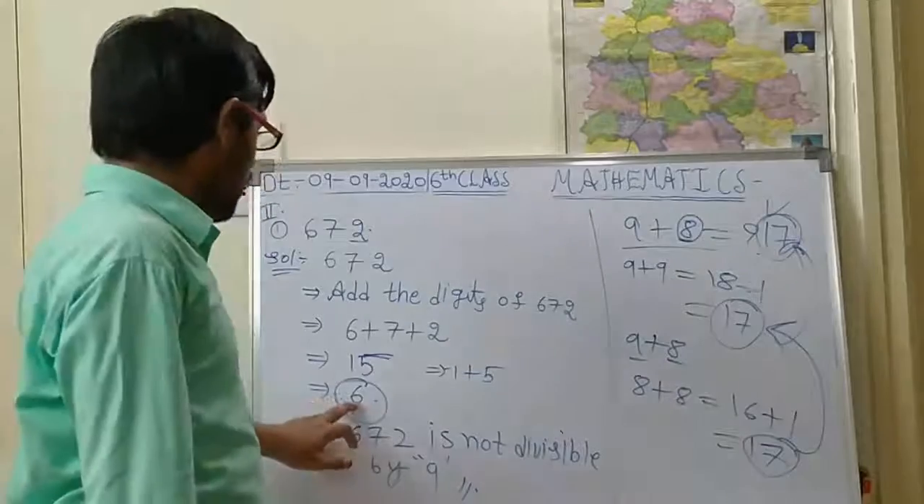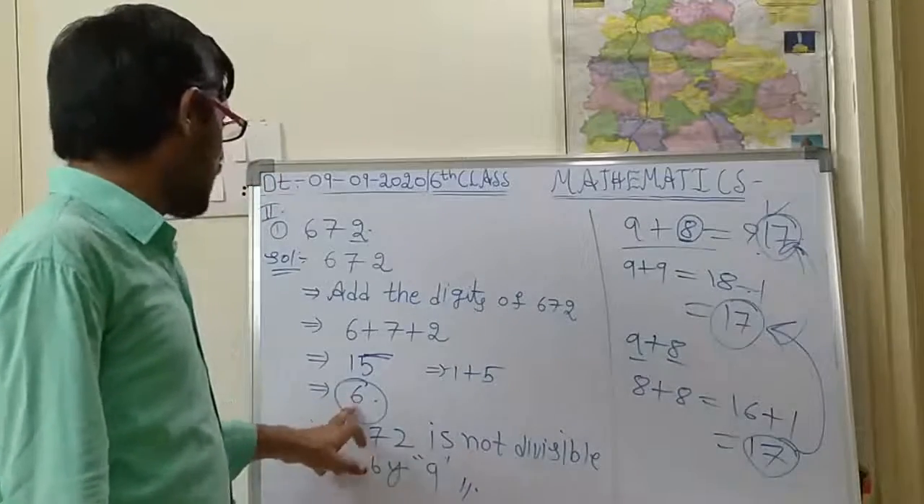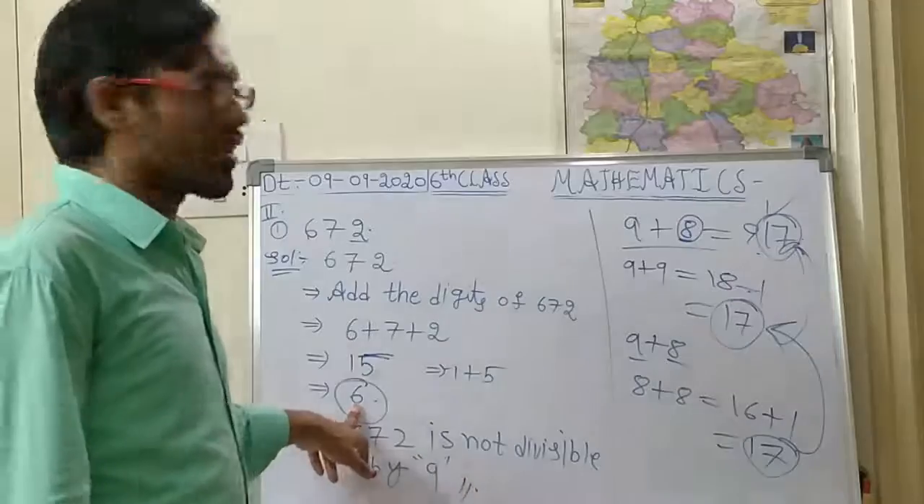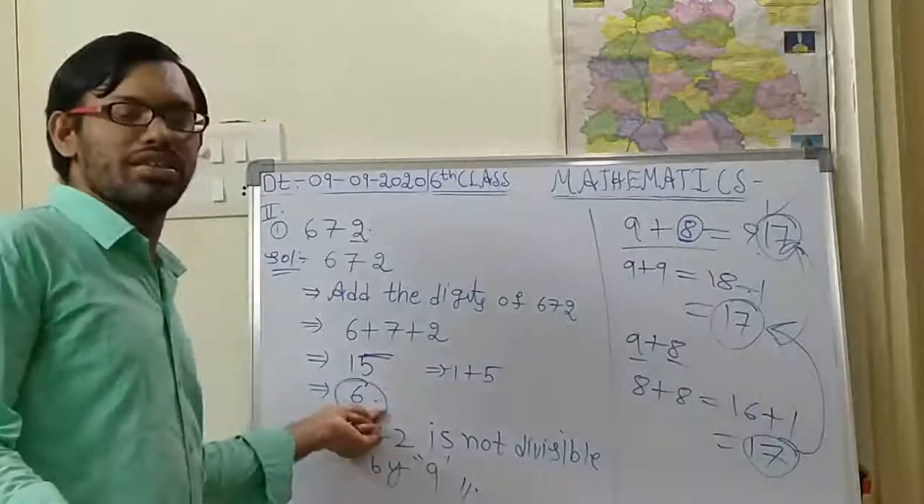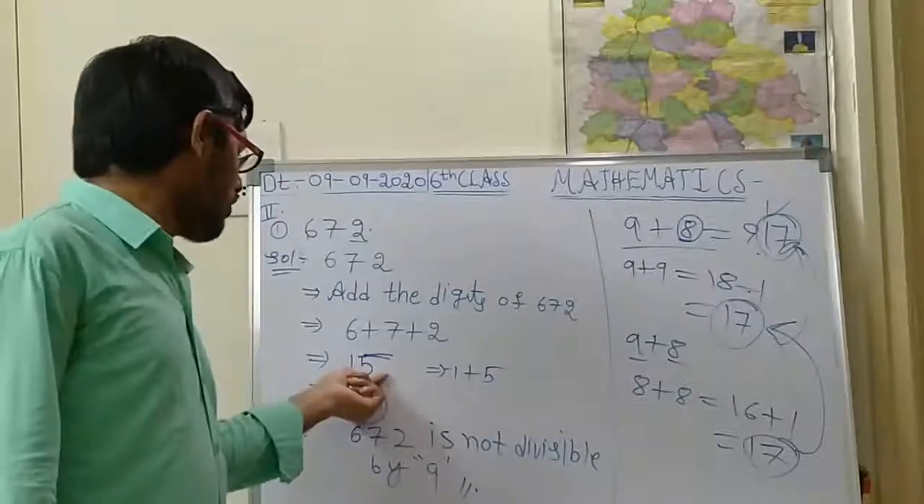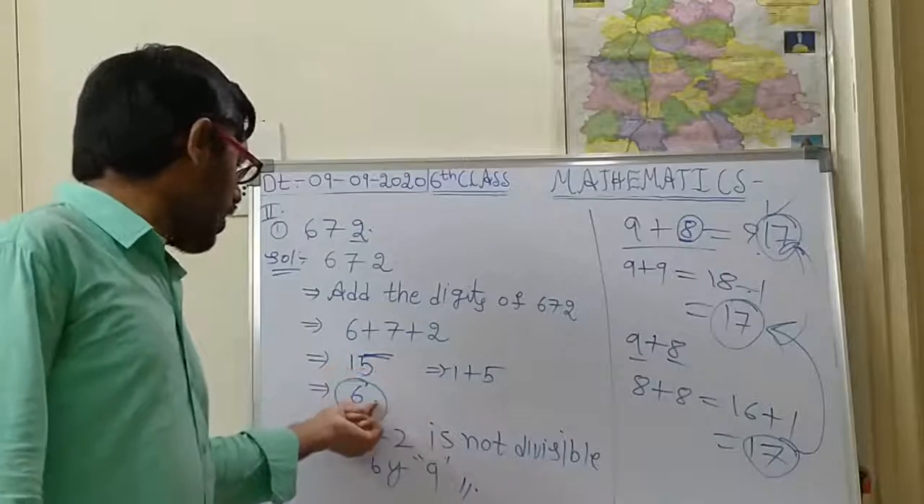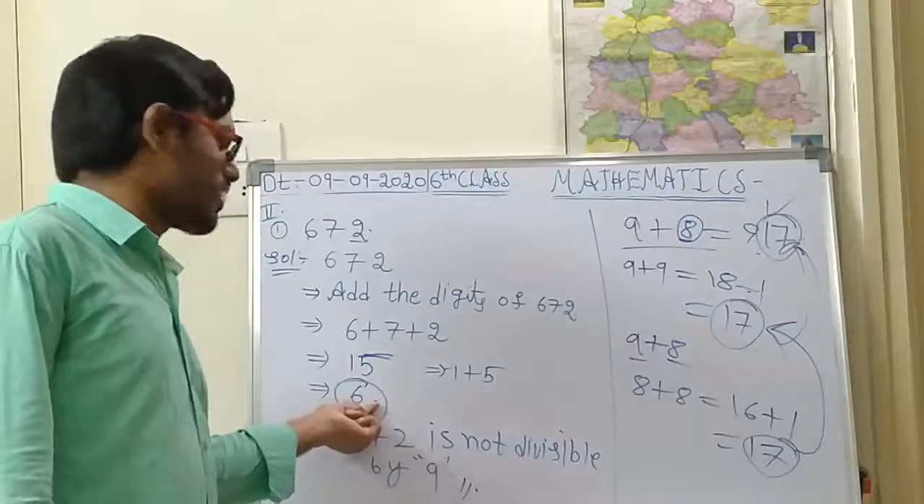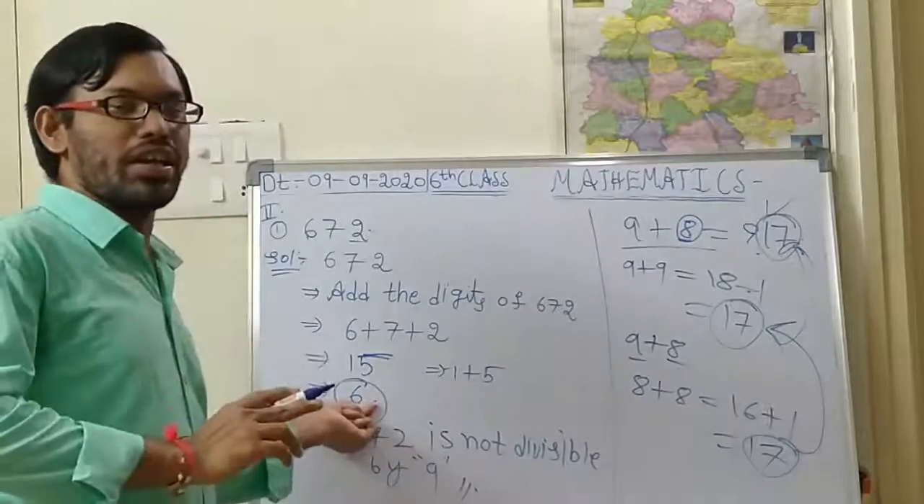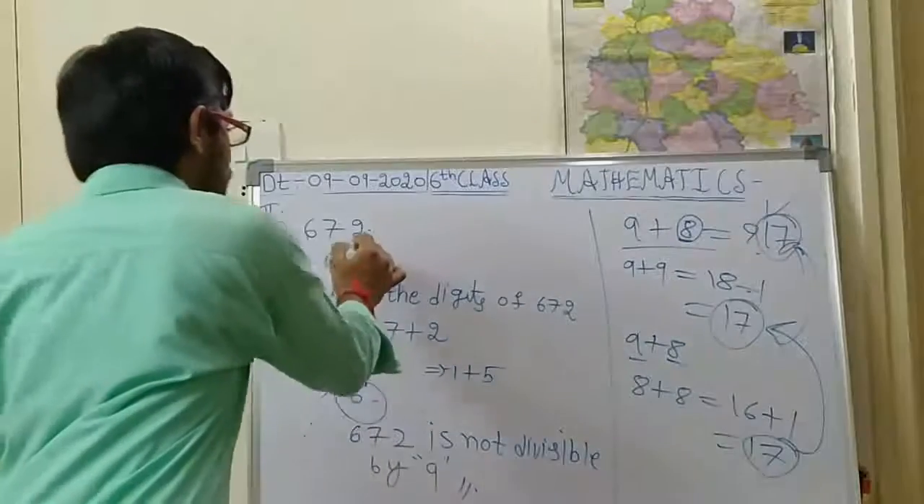So here we got the answer 6. That means this number is divisible by 6, because 6 is divisible by 6. Is it right, children? So what we got here as the answer was 15. After again doing the addition, we got 6. So 6 is divisible by 3, and here what is the ones place digit?